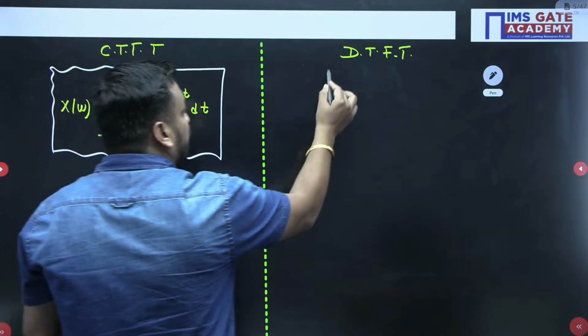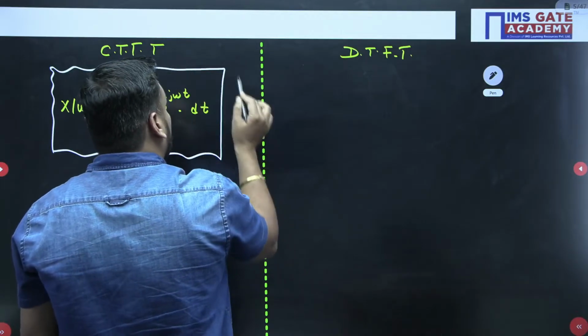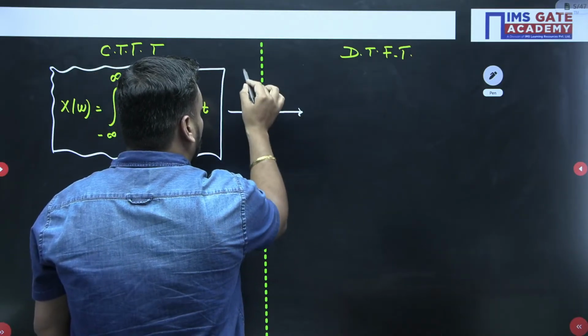Now what I am doing, guys, if I want to jump into the discrete time domain from the continuous time domain, what I need to do is perform sampling.